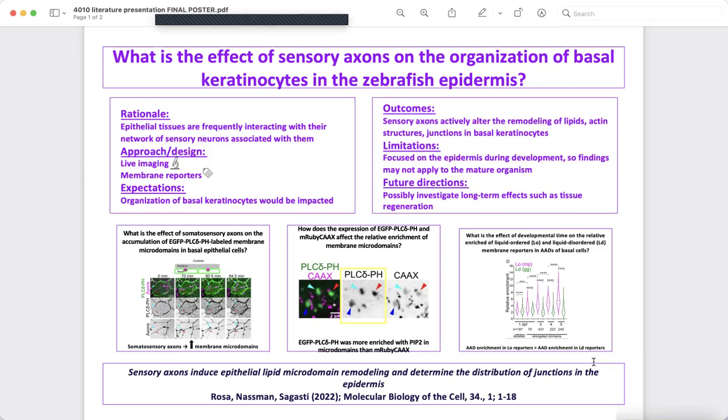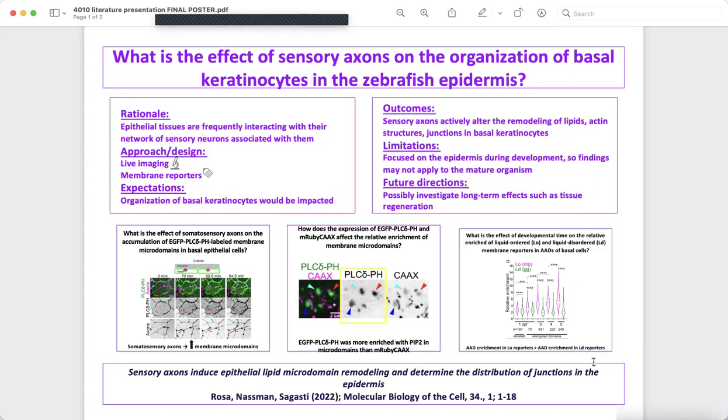The first figure, shown on the bottom left of the poster, explores the question: what is the effect of somatosensory axons on the accumulation of labeled membrane microdomains in basal epithelial cells? From thorough analysis of the figure and its implications, it can be determined that the presence of somatosensory axons increases the accumulation of membrane microdomains.